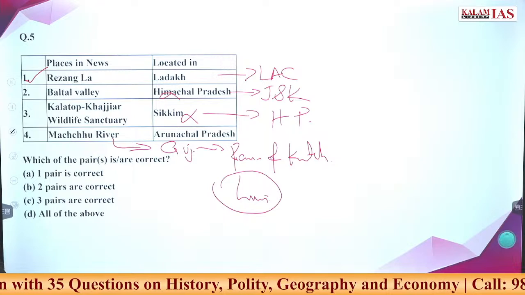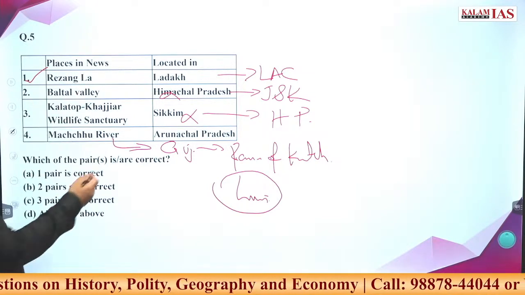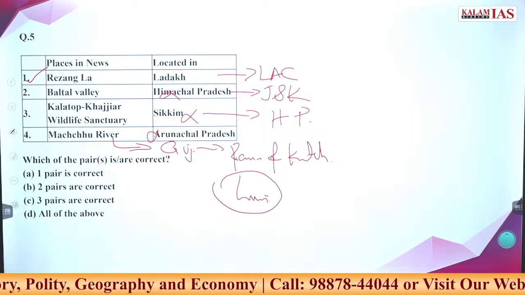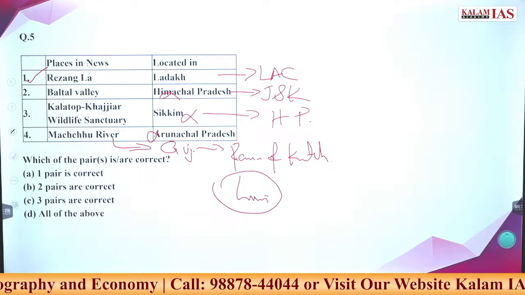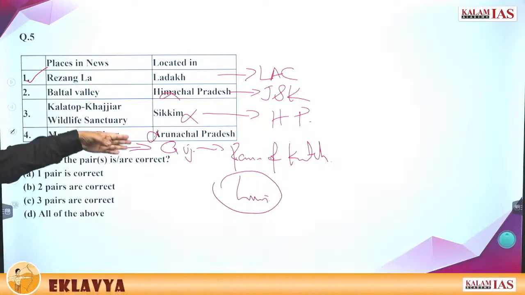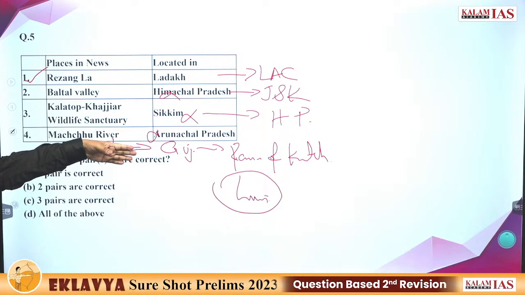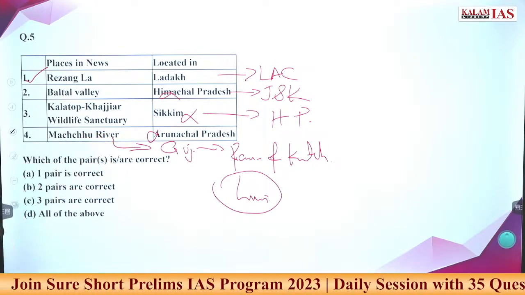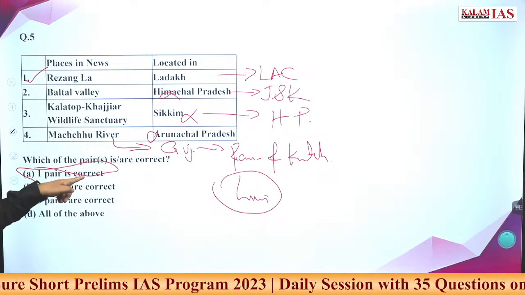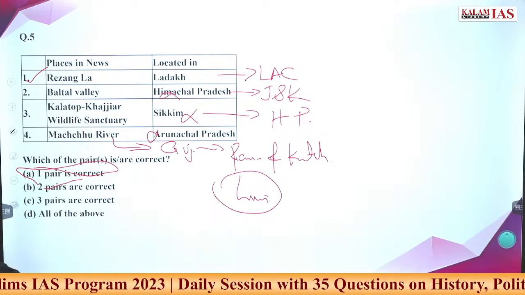Check करना पड़ेगा. ठीक है. So what is the answer for this? This is in Gujarat. This is also wrong. Mahi. Three statements are wrong. Only one option is correct. One pair is correct. A is the correct answer.